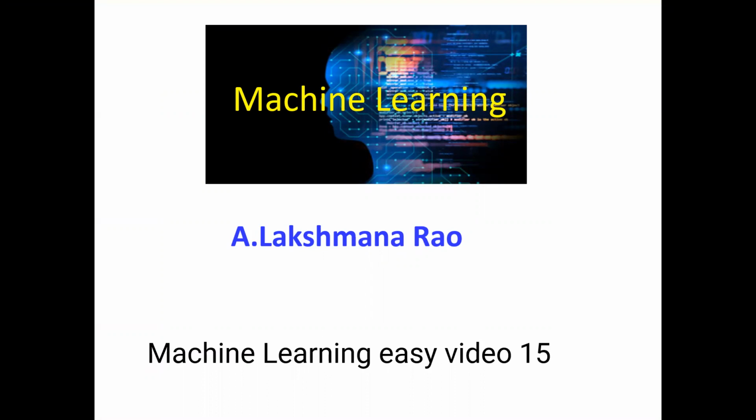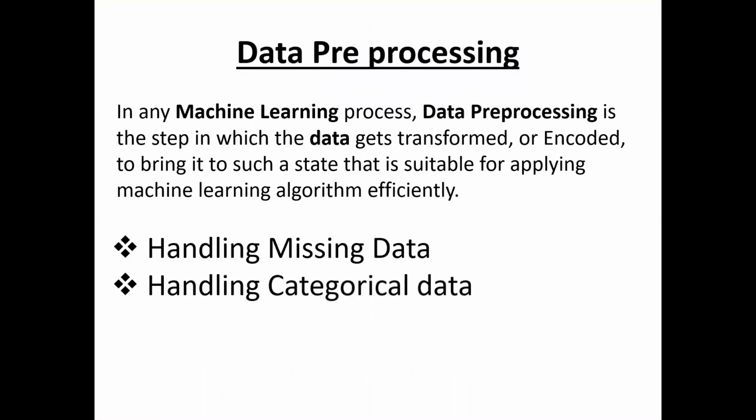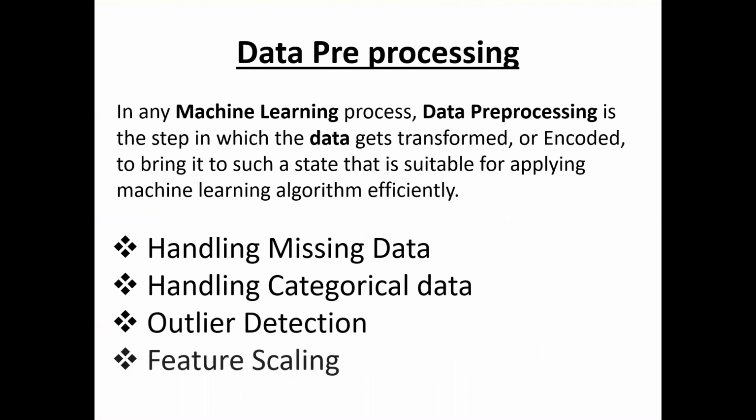In the last video, we discussed how to handle missing data with Python as a part of data pre-processing. So in this video, we will discuss how to handle categorical data. What is categorical data? How to handle categorical data. In the next videos, we discuss outlier detection and feature scaling later. So what is the purpose of handling categorical data?